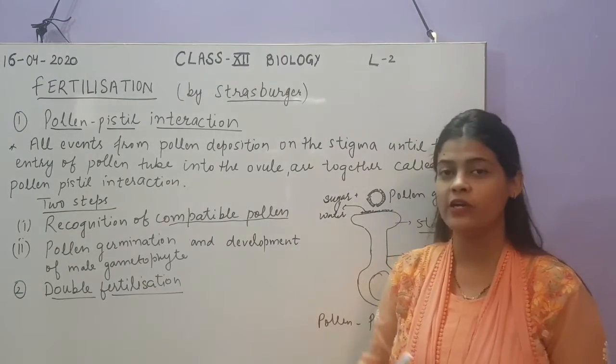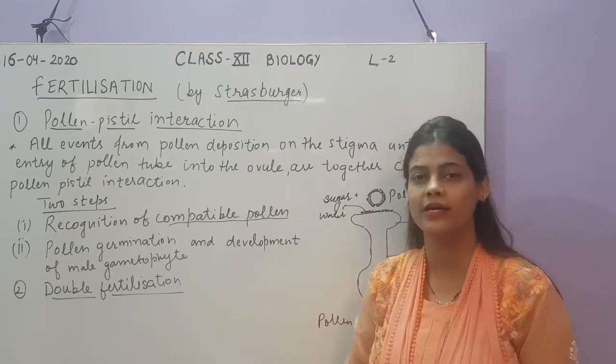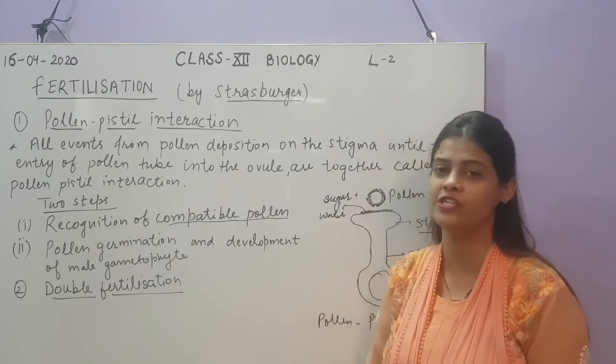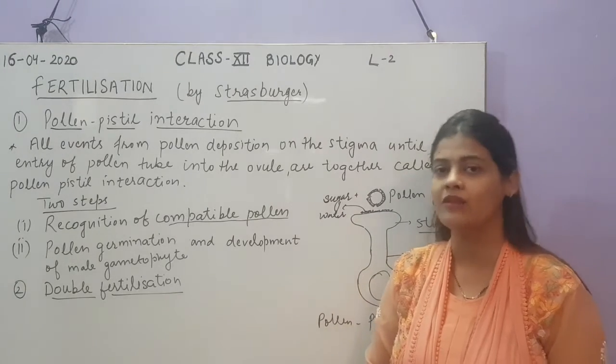Now there is a special kind of fertilization in angiospermic plants, which is called double fertilization, a unique feature of angiospermic plants. So let us discuss these steps in detail one by one.